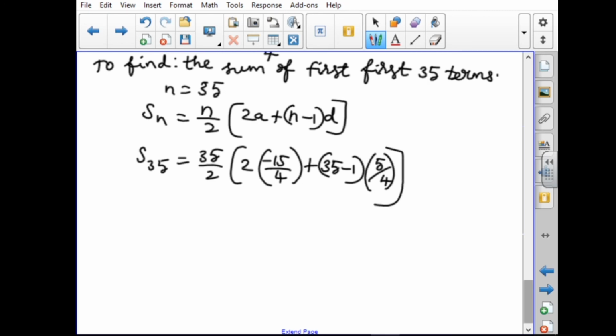So 35 by 2 we cannot divide, so I have to keep it as it is. So 2 2s are 4, so minus 15 by 2. Here 35 minus 1 is 34 into 5 by 4.